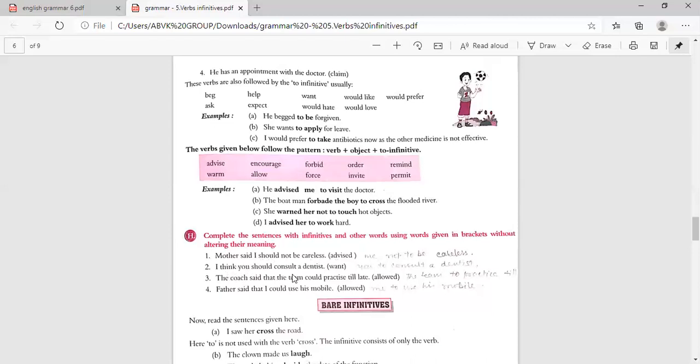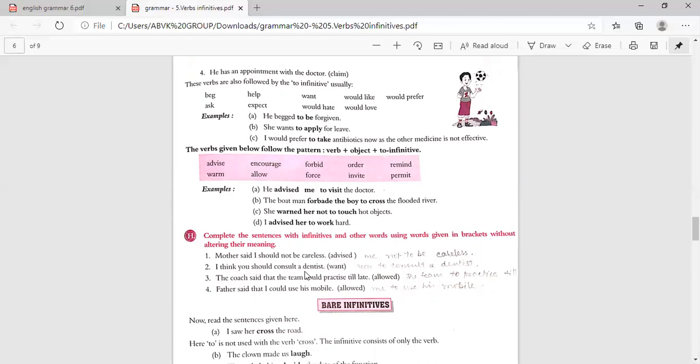I think you should consult a dentist. How will you change it? Now you should use want. I want you to consult a dentist. So that is the correct one.